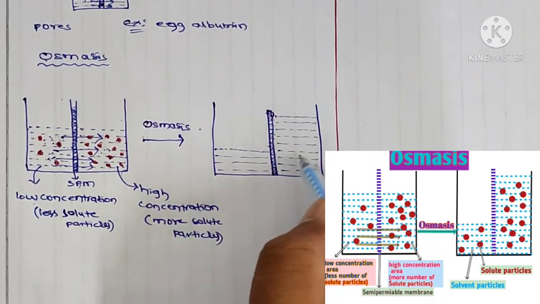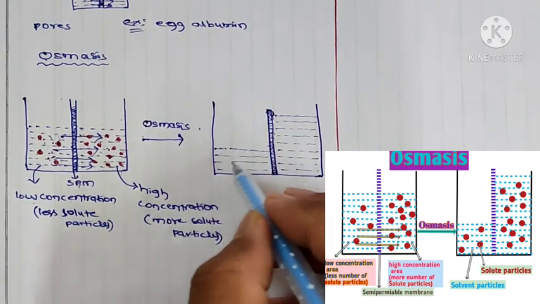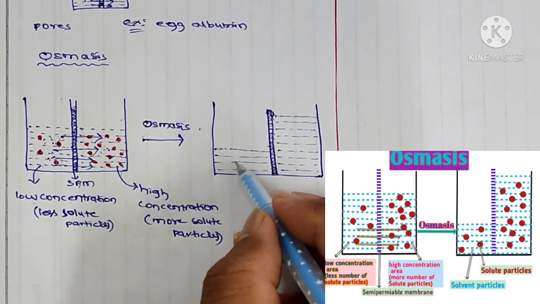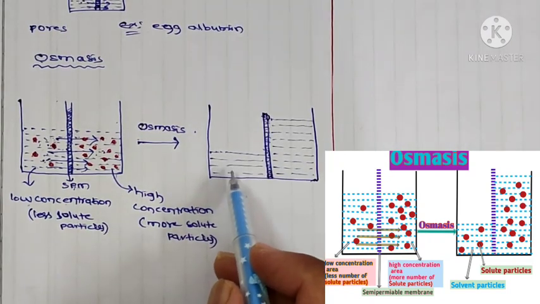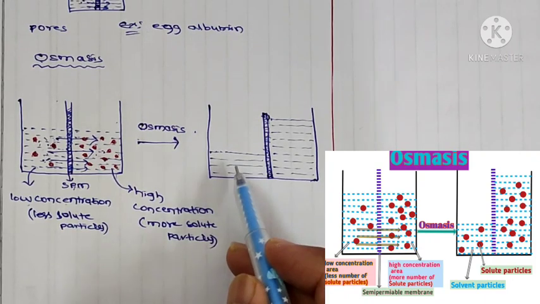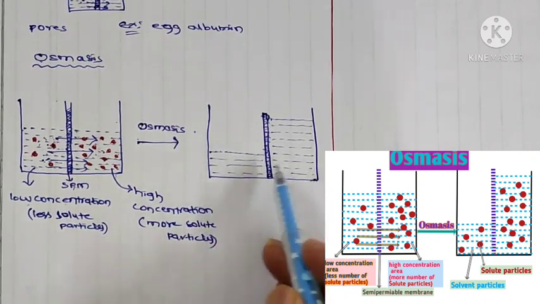So at right side, the solvent particles will increase. At left side, the solvent particles will be decreased. But the number of solute particles will not change in both sides, left side and right side.